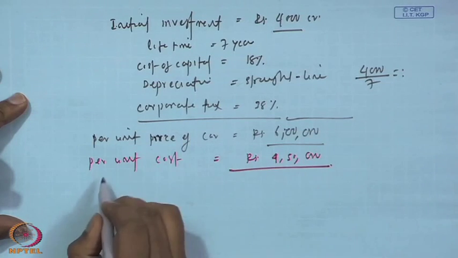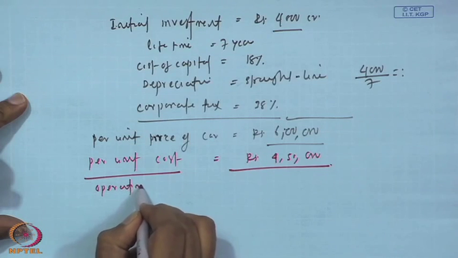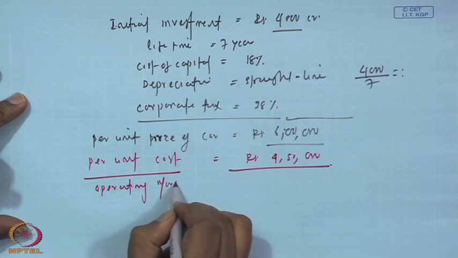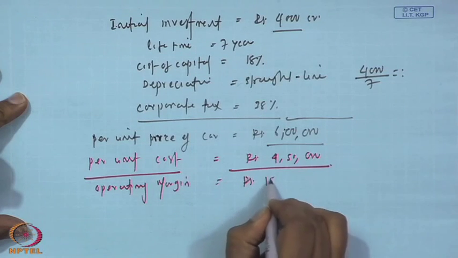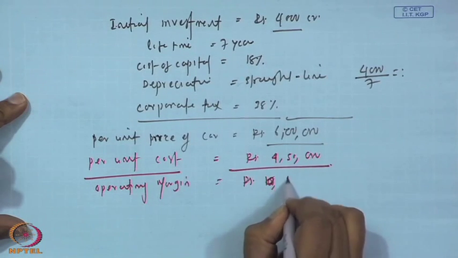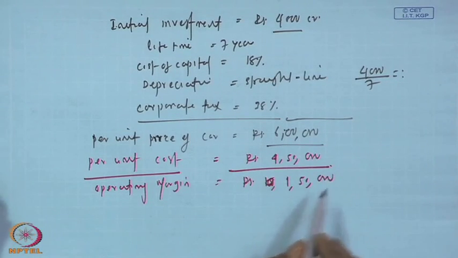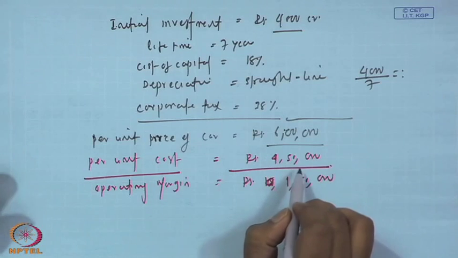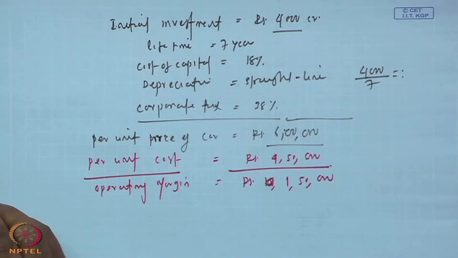So 6 lakh minus 4.5 lakh gives an operating margin of 1,50,000 per unit.